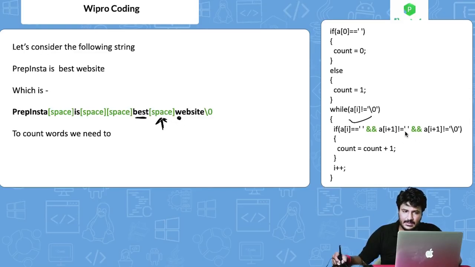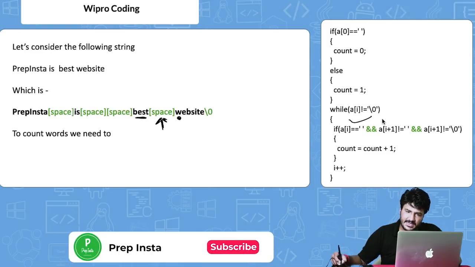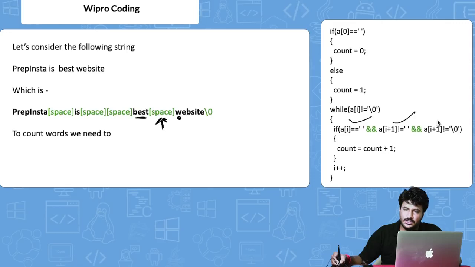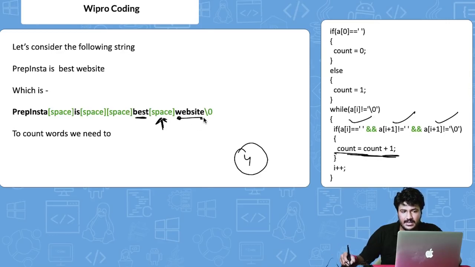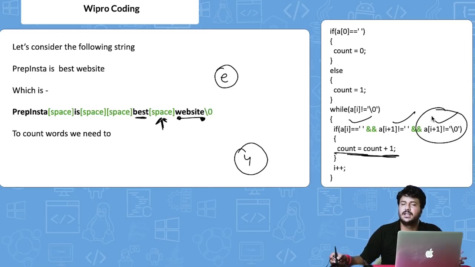Now it says that it is not equal to blank space. Yes, this condition is satisfied. Then a[i+1] is not equal to backslash 0, this condition is satisfied as well. So now we again increase the count. Now count is basically 4, right? So now it will remain constant until E. Now at E, obviously this backslash 0 is encountered. Obviously now the loop will end, or a[i] is not equal to space either, right? So the final count value will remain as 4.